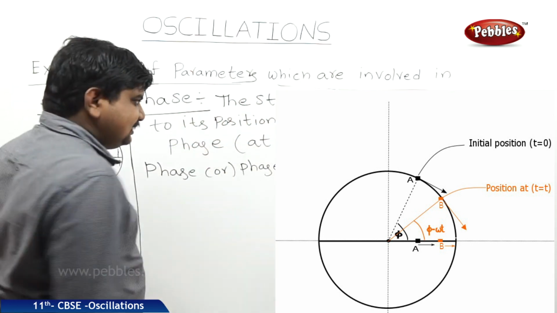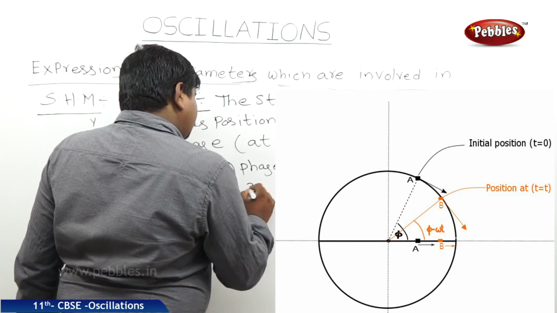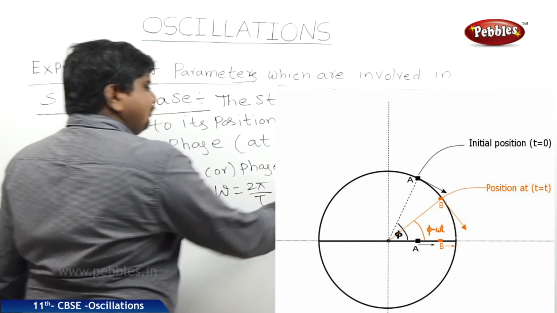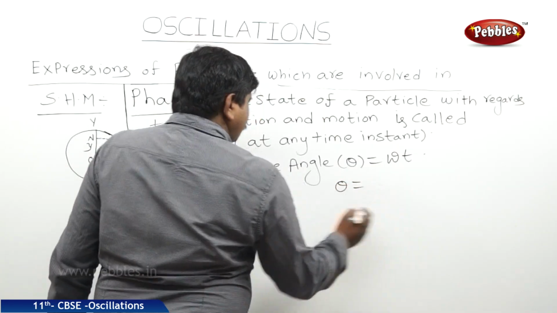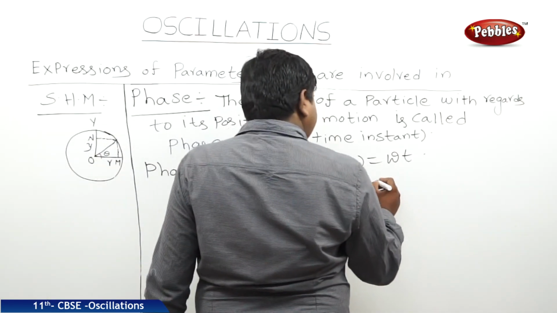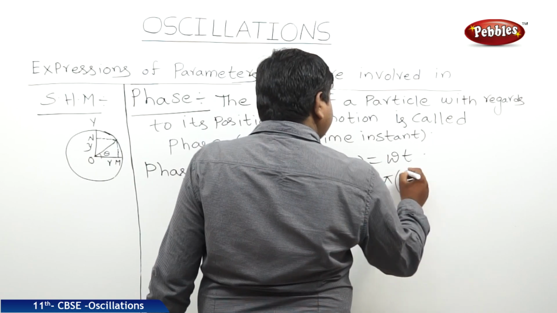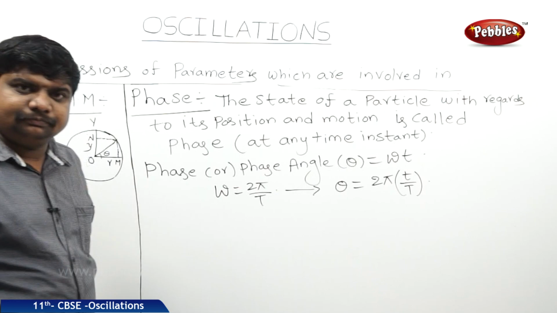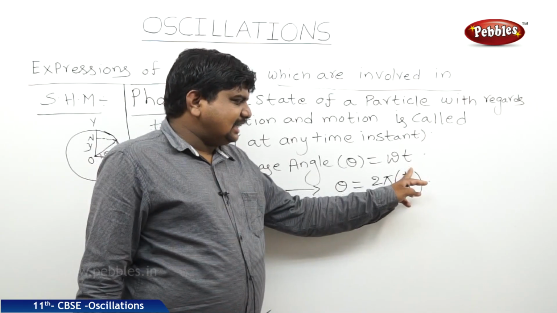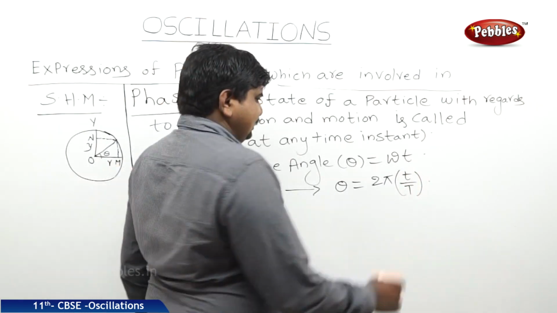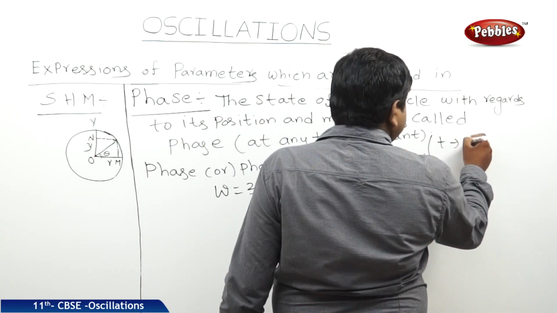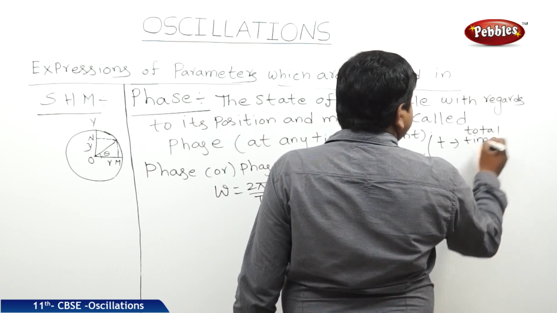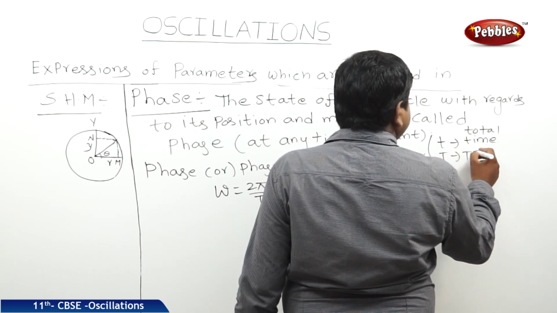From the previous expressions, omega is equal to 2 pi by capital T. Now I am substituting this omega value in this expression. Therefore, theta is equal to 2 pi into small t by capital T. The small t is time, capital T is time period.